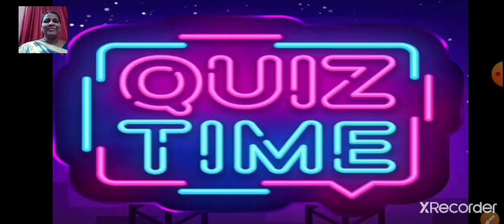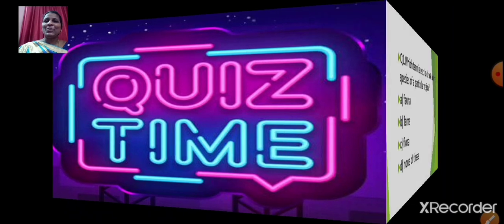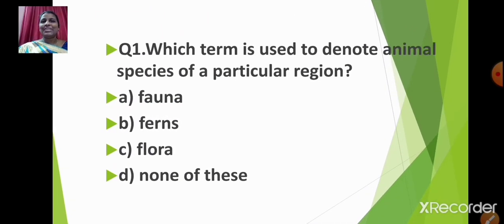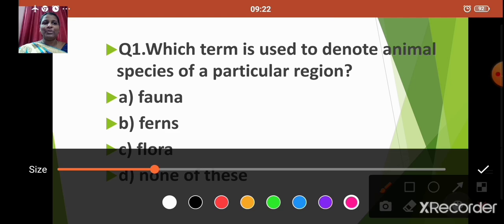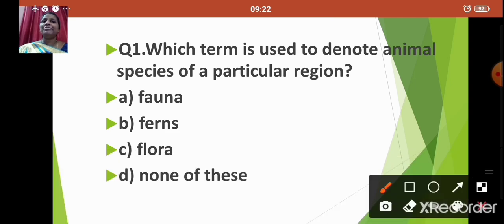Now it's time for quiz. I hope you all are ready for the quiz. Question number 1. Which term is used to denote animal species of a particular region? Option A, fauna. Option B, ferns. Option C, flora. Option D, none of these. Yes, students? Which term is used to denote animal species of a particular region? Yes, it is option A, fauna.